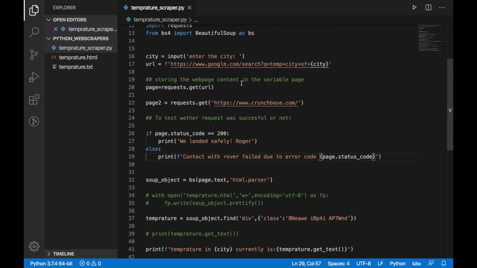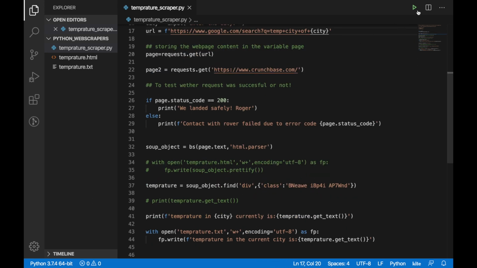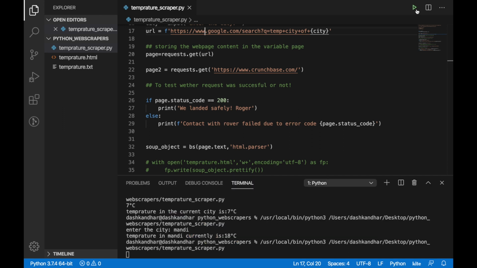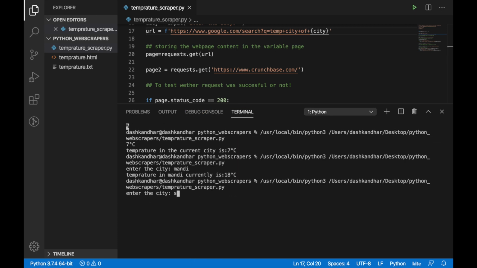Let's stop that and let it run. We'll see the error where we are trying. So Shimla.